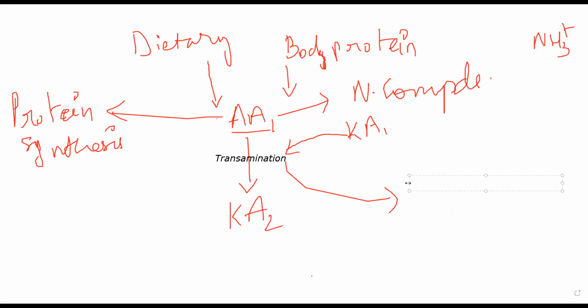That same reaction, I just drew it in a different way. Same, one amino acid is coming, it is forming the second amino acid. First keto acid is coming, it is forming a different keto acid. This amino acid that is formed is glutamate.